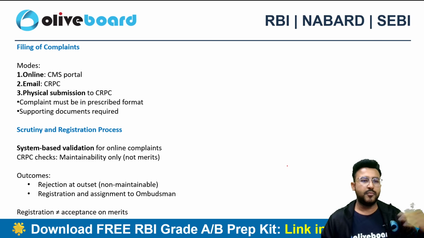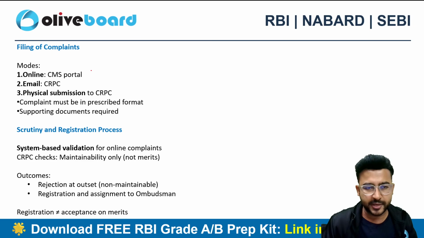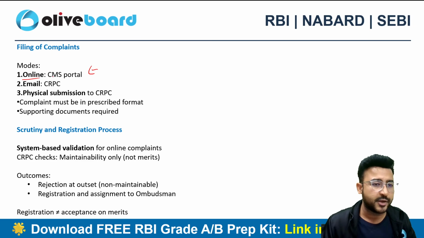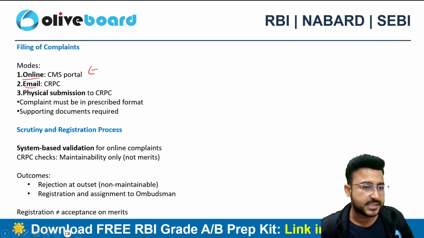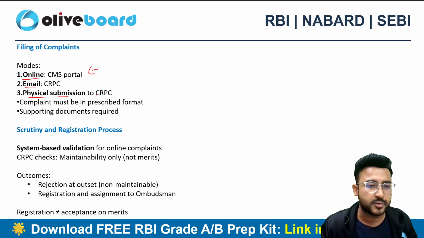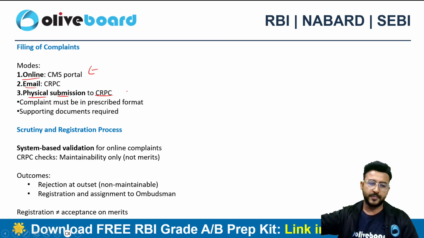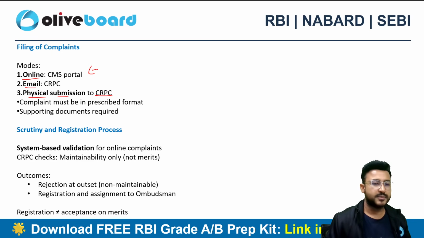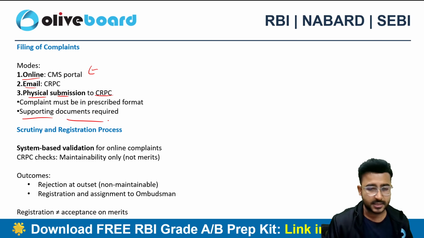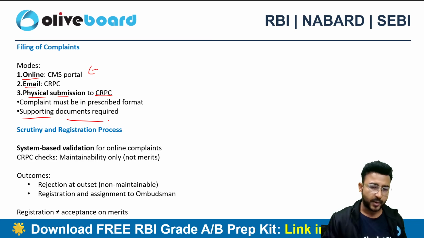Now, what are the modes of filing a complaint? I already told you, you can use the CMS portal for any kind of online complaint. You can also email it to the CRPC. You can even give a physical submission to the CRPC, right? That is also possible. Your office is in Chandigarh, and the complaints must be in the prescribed form, plus supporting documents are also required here.